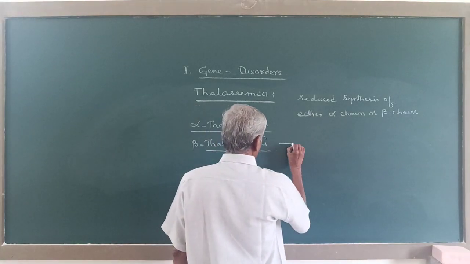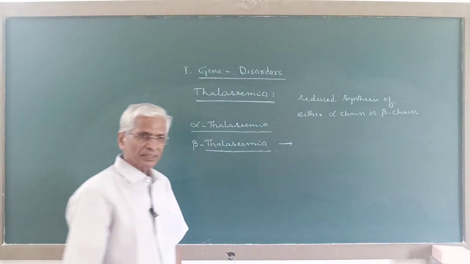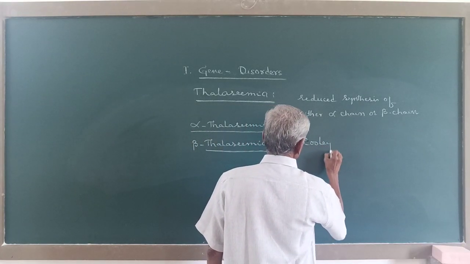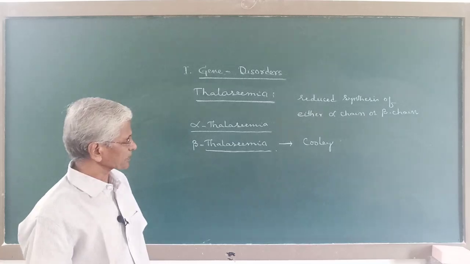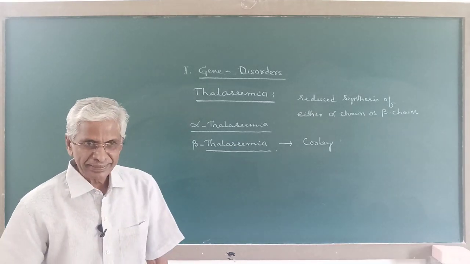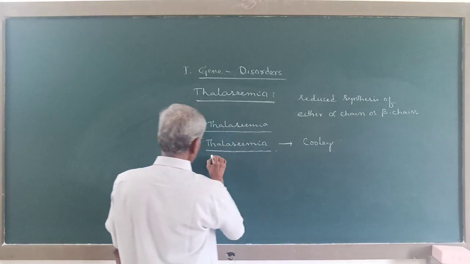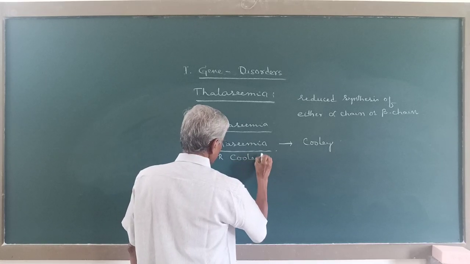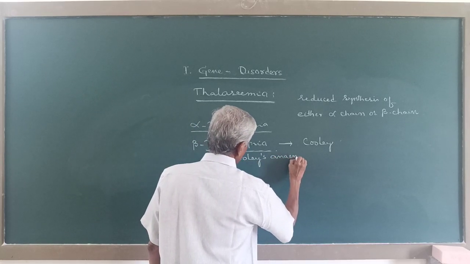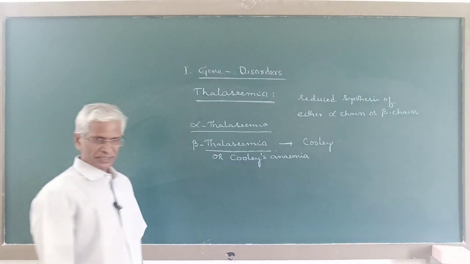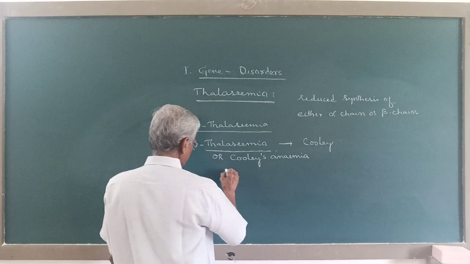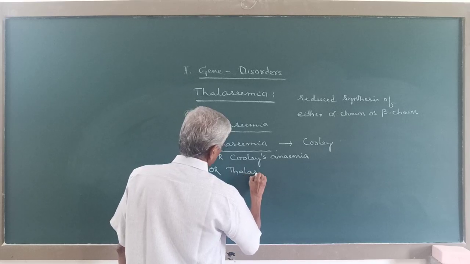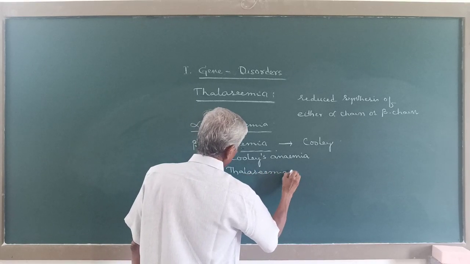Now here beta thalassemia was first described by Cooley, and hence this beta thalassemia is also called Cooley's anemia, or this is also called thalassemia major.